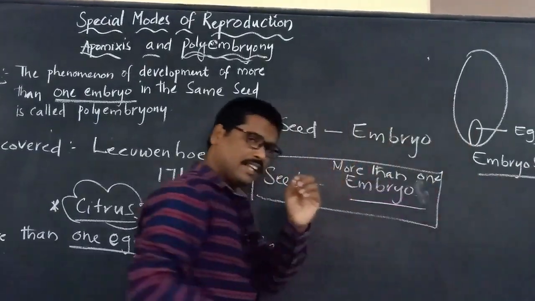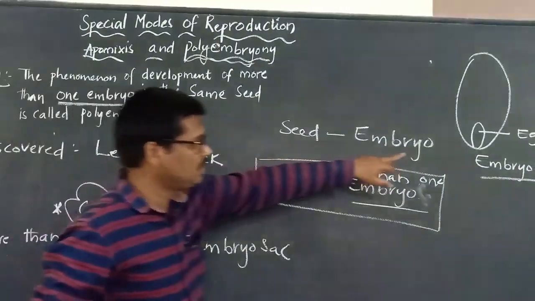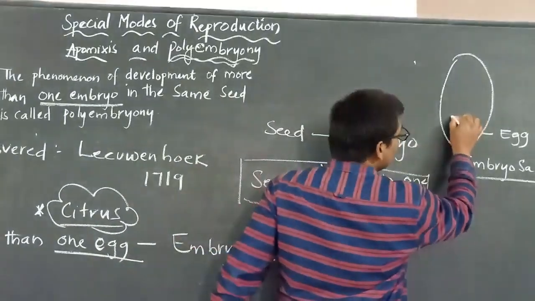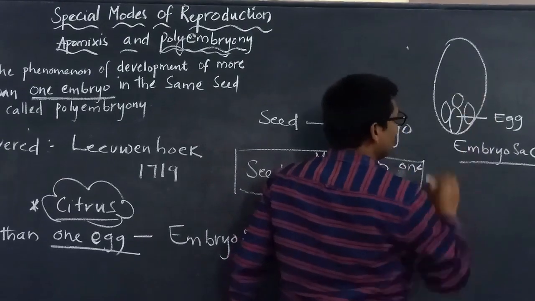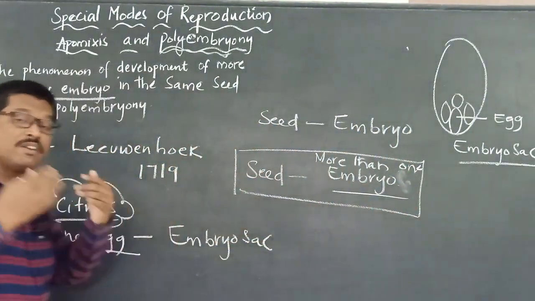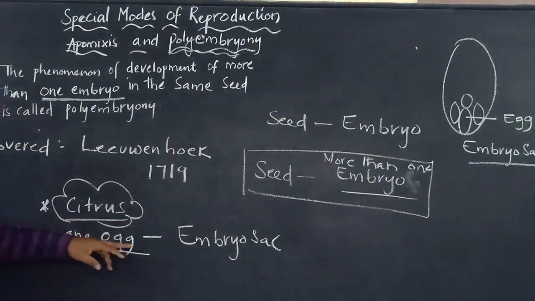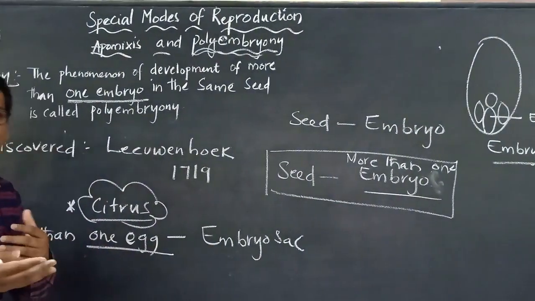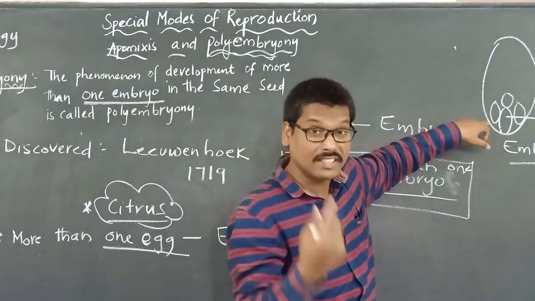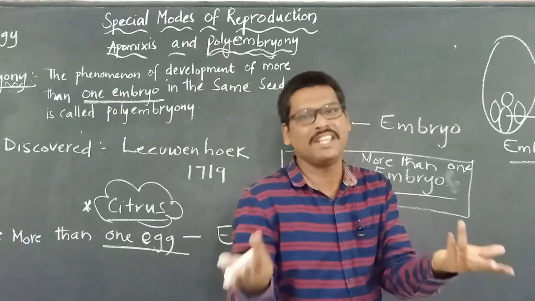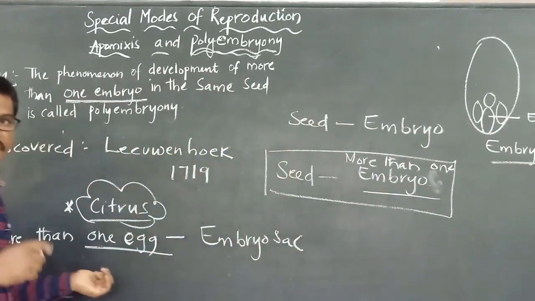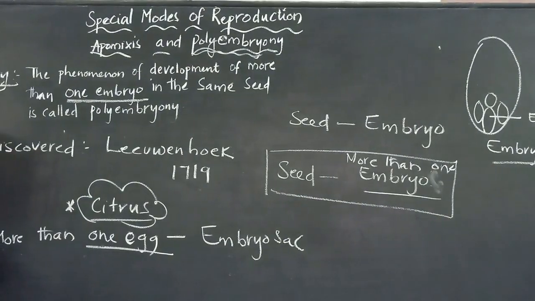Here this is only one egg, but in this process there may be many eggs present. When there is more than one egg cell in the embryo sac and all those eggs are fertilized, it leads to many embryos. This is one reason for how polyembryony is possible.